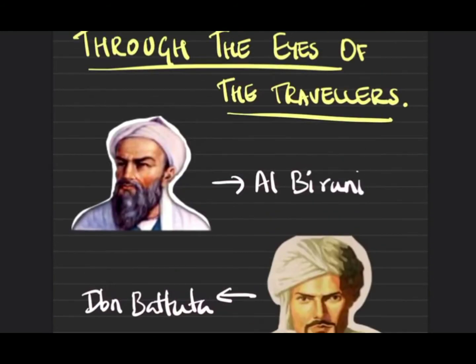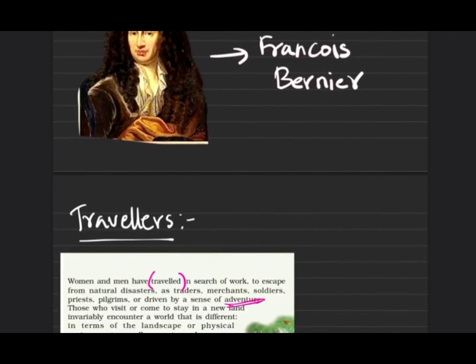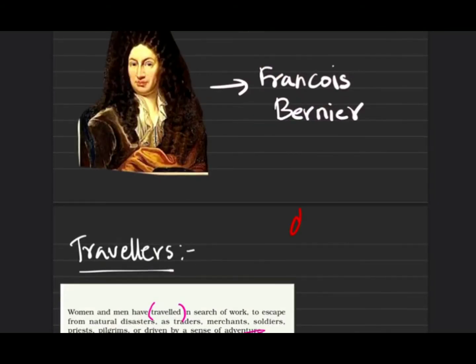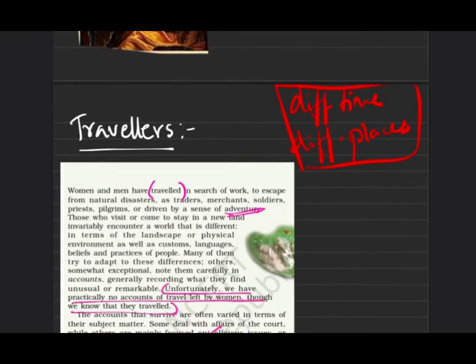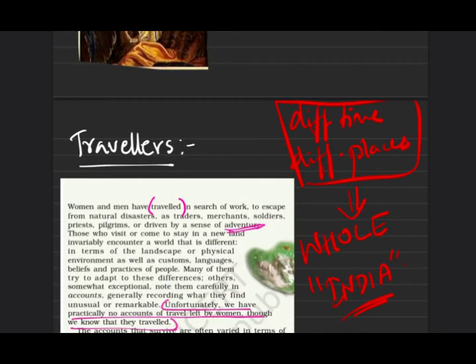This lesson covers three travelers at the most. These three travelers are Al-Biruni, Ibn Battuta and Francois Bernier. These people were from different time periods and from different places. This means our NCERT book has covered the whole picture of what India looked like in the eyes of other travelers, the major travelers. So let's get into the lesson.